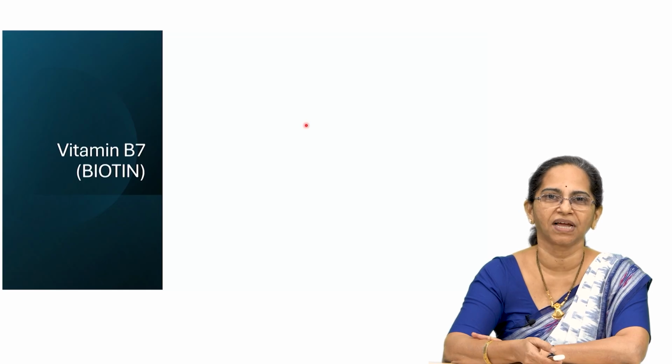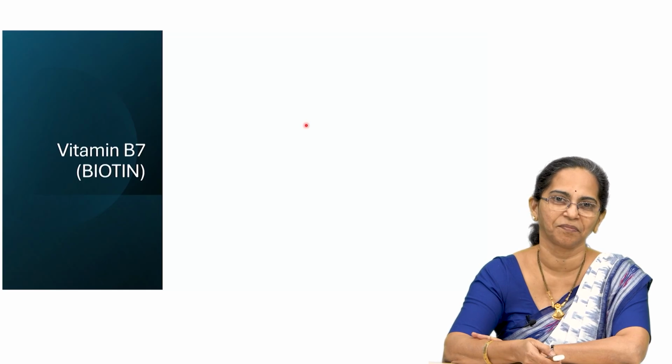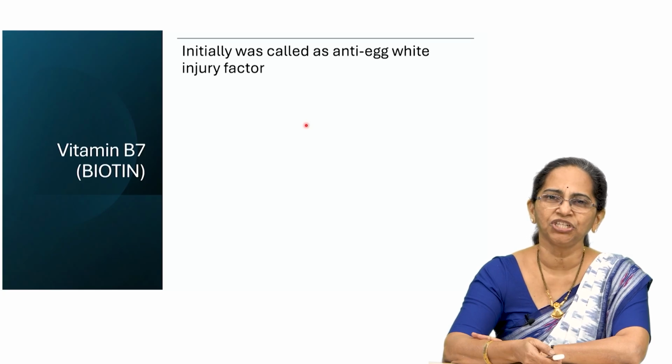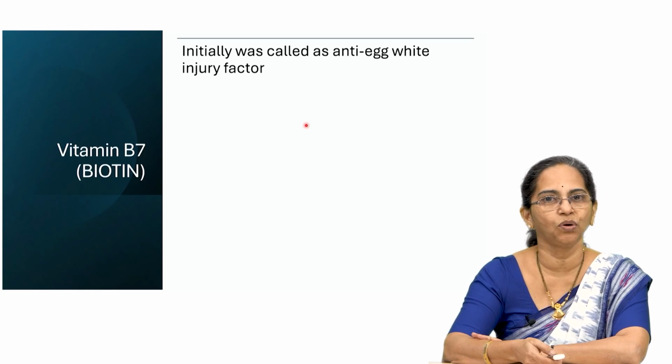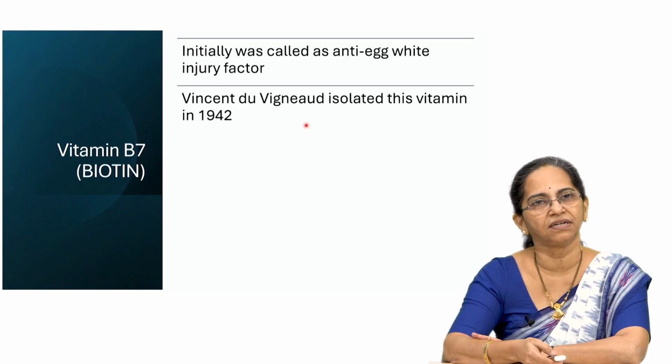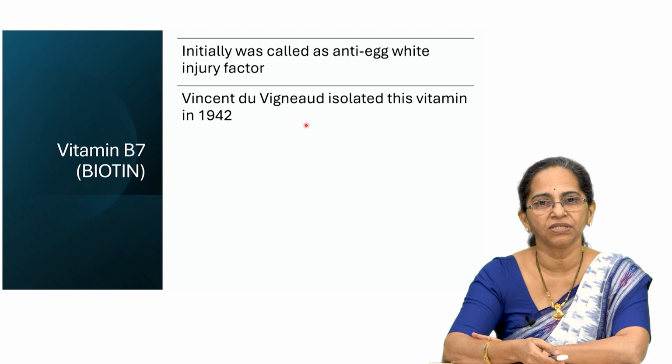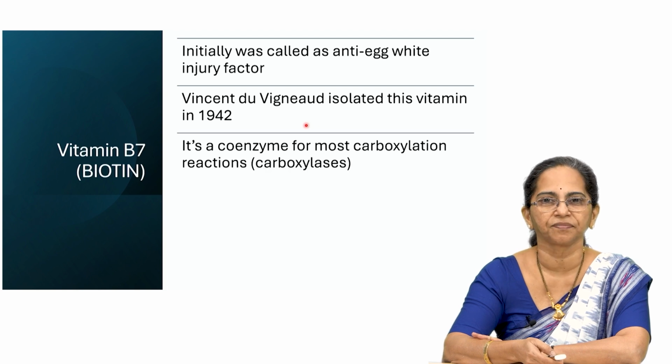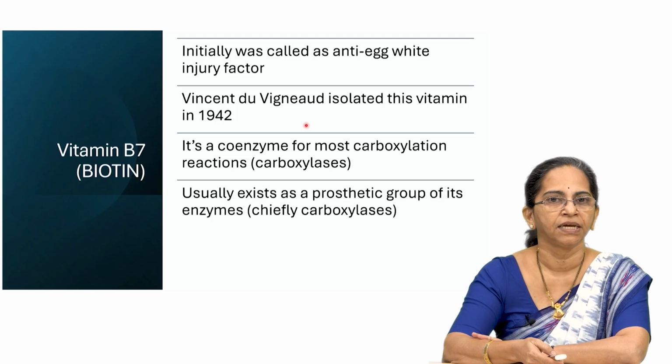Biotin is also a B complex vitamin numbered as B7. It was initially called the anti-egg white injury factor. What is the reason for this? I will tell you now. It was Vincent du Vigneaud who first isolated this vitamin, and it is very important for all the carboxylation reactions in the body. It usually exists as a prosthetic group.